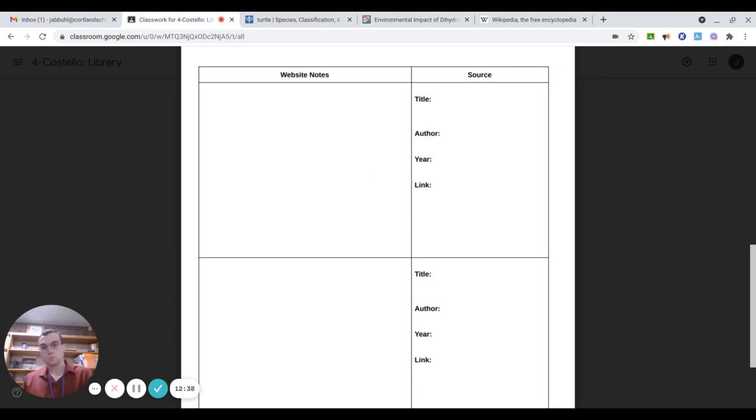Now, make sure you're getting all this information down because it will play an important part in the next step that we're going to do with our information. We want to make sure we're getting as much information as possible for our material project, both for library and for your music class, because this is a project we're doing between both classes. Now remember, if you have any questions about this or need help finding a particular source of information, please let me know and we'll be happy to help you.